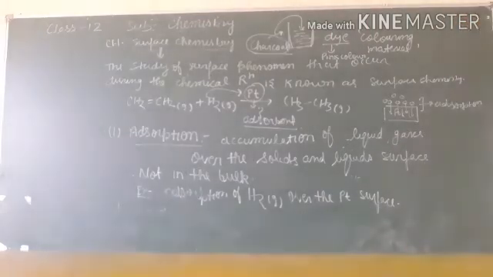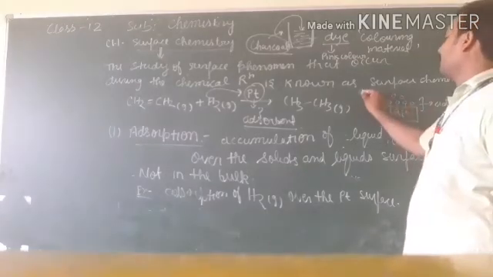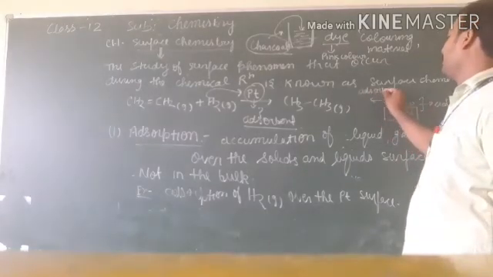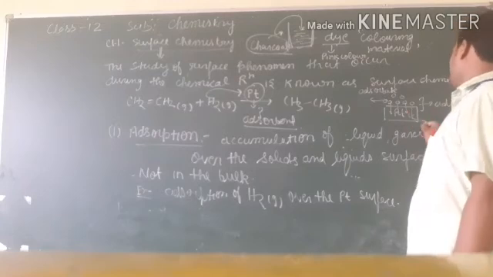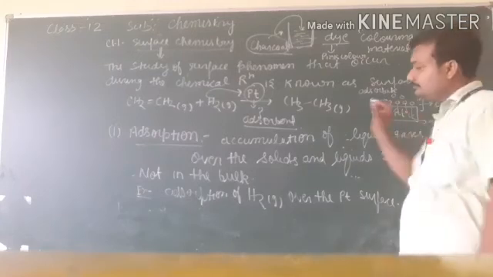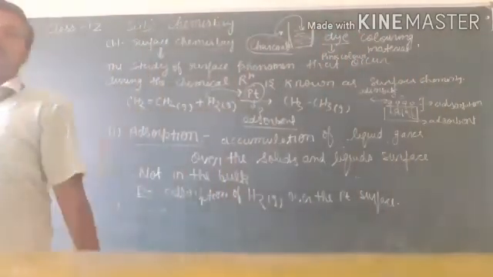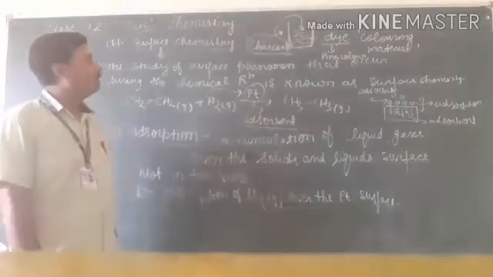Here, this is the adsorbent, and this is the adsorbate. So I think all of you get the idea about adsorption.